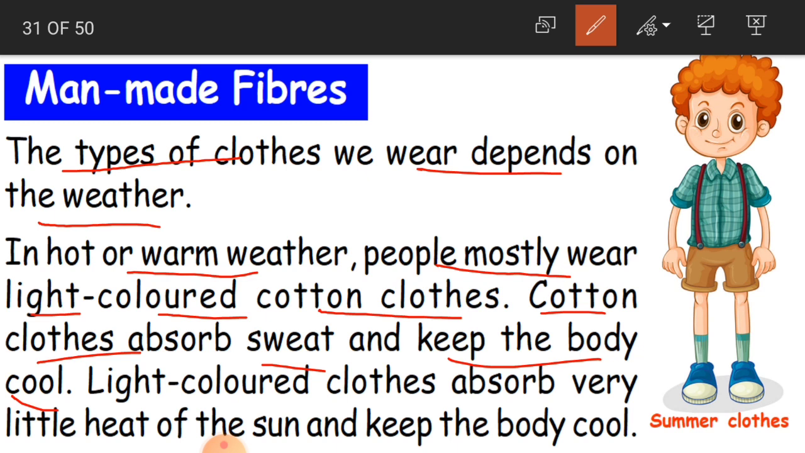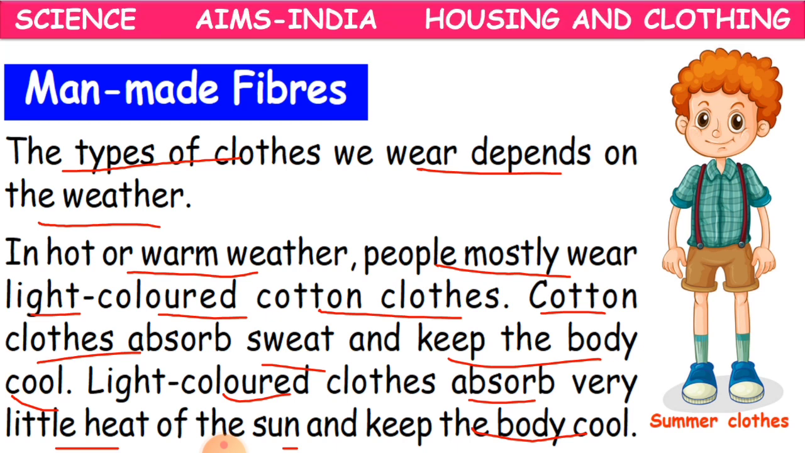So when you wear cotton clothes, this sweat is absorbed by the cotton cloth and it keeps our body cool. Okay, children. And light colored clothes absorb very little heat of the sun and keep the body cool. So it is not only absorbing the sweat, children, it absorbs a little amount of heat of the sun and keeps the body cool. Clear, children? Because of that we feel very comfortable in summers. So that is why we have to prefer cotton clothes in summer.